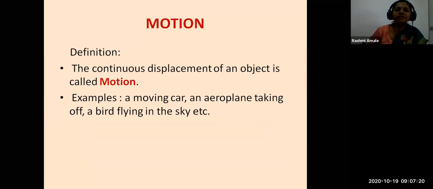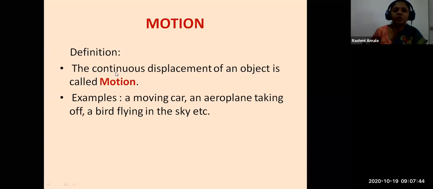Now let us define motion. The continuous displacement of an object is called motion. Continuous displacement means if continuously it is changing its place, then the object is said to be in motion.